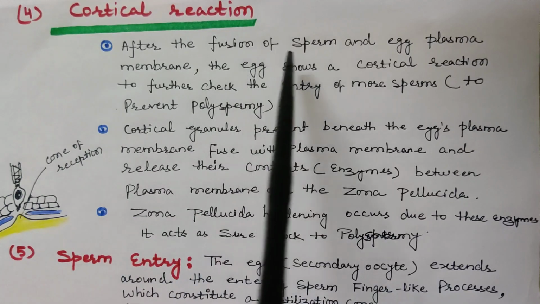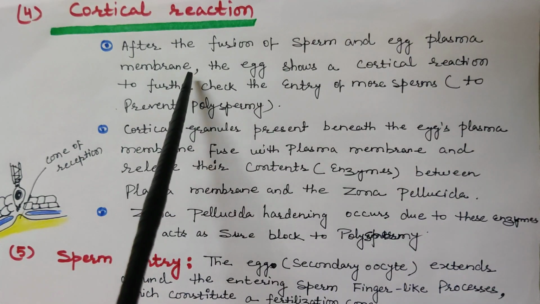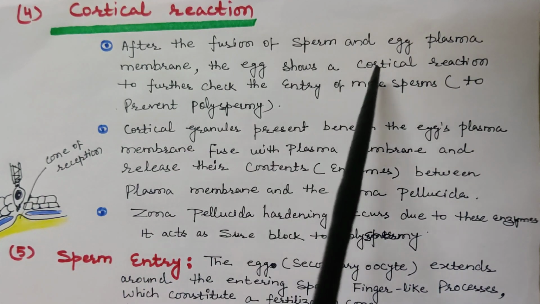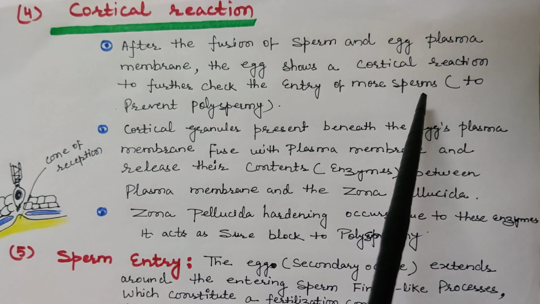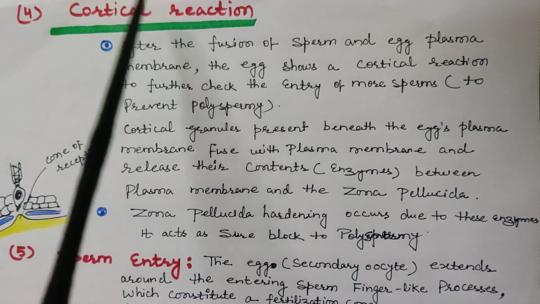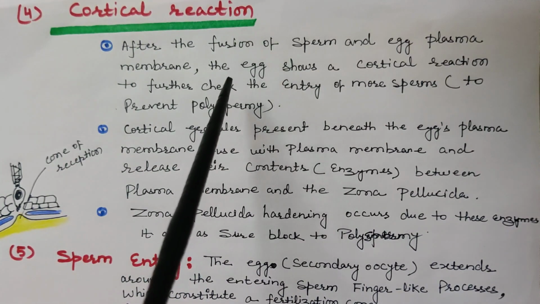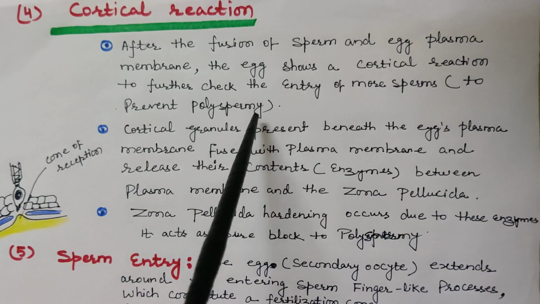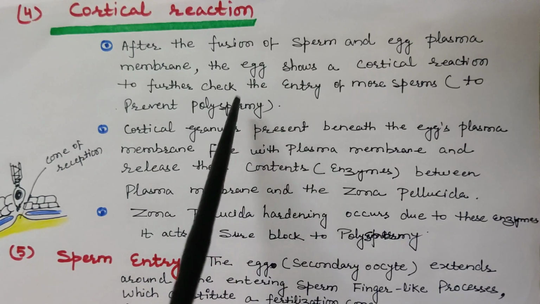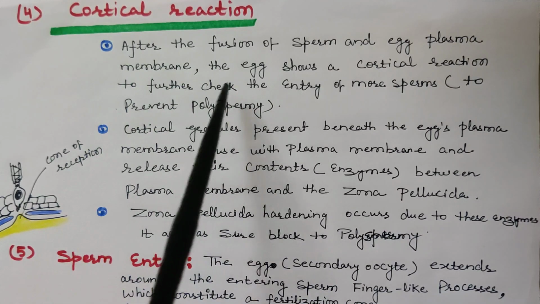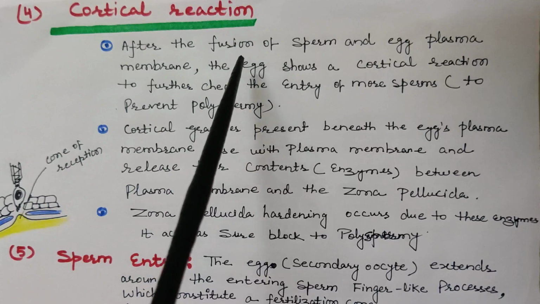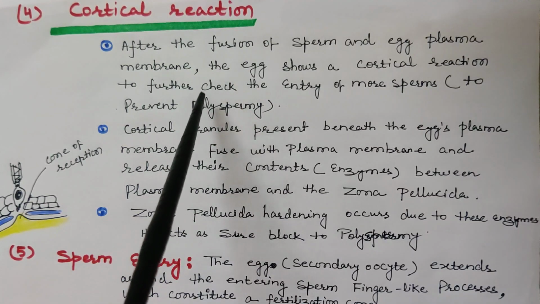After the fusion of sperm and egg plasma membrane, the egg shows a cortical reaction to check the entry of more sperm. The main aim of this cortical reaction is to prevent polyspermy. Polyspermy is the entry of more than one sperm into the egg. Polyspermy is not possible in human beings. So to prevent polyspermy, the cortical reaction occurs. And how does that cortical reaction happen?